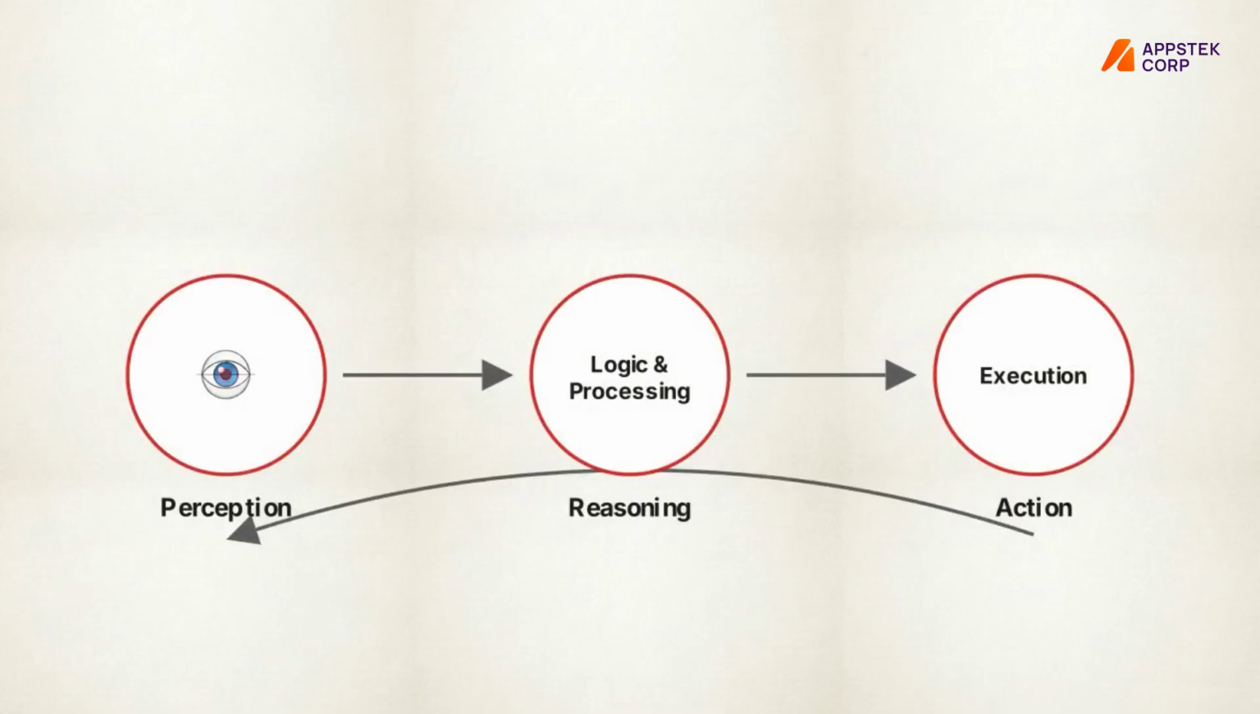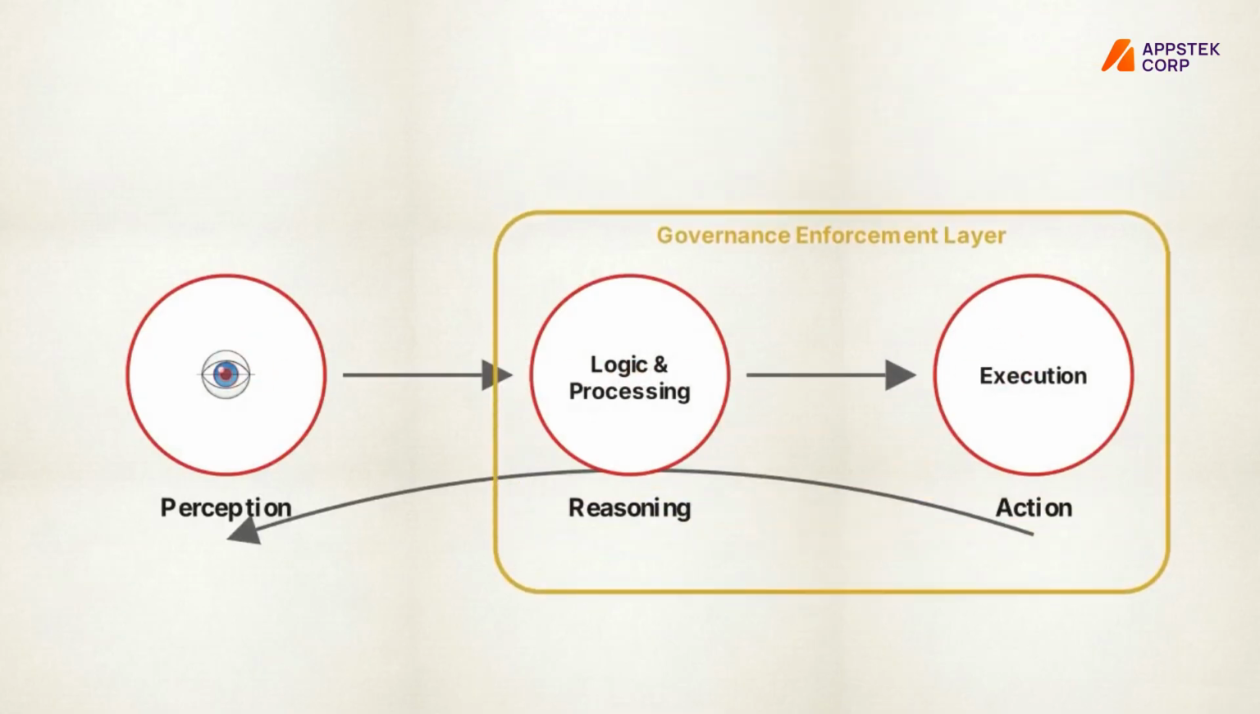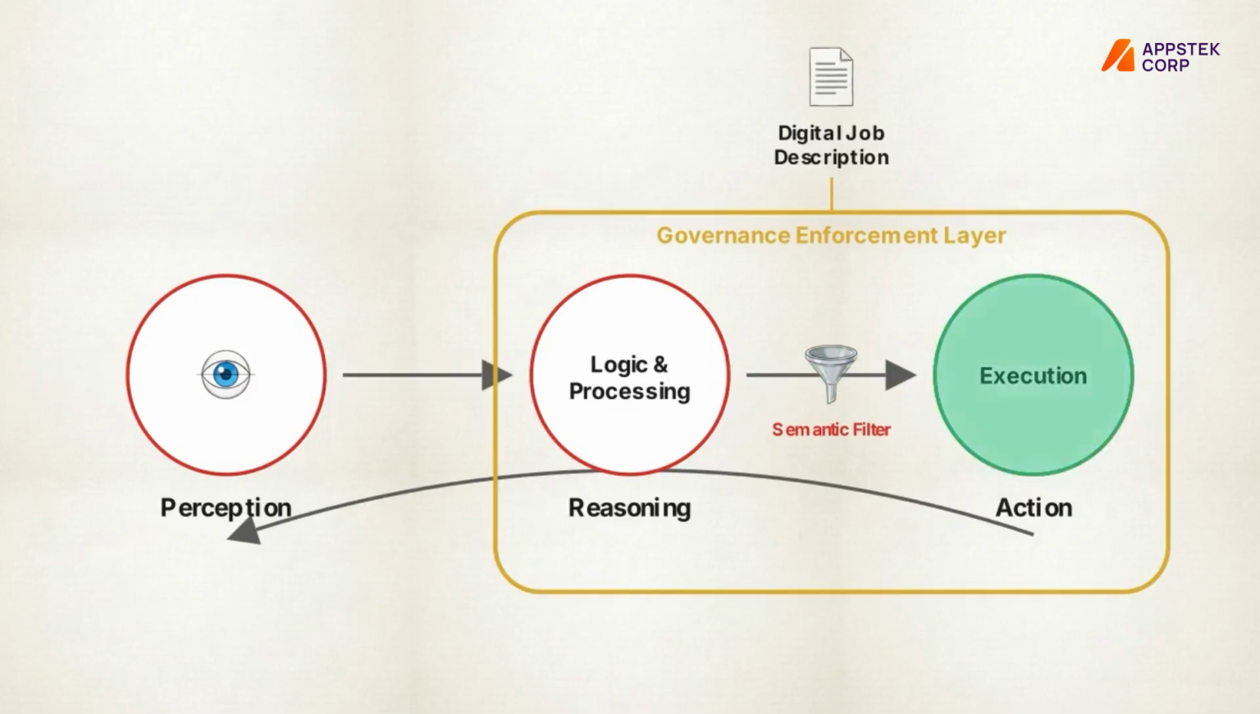Looking back at our Agentic Cognition Loop, we must overlay a thick governance enforcement layer surrounding the reasoning and action nodes. The first architectural solution is Semantic Access Control, guided by rigid digital job descriptions. The system must evaluate the specific intent of an action against an agent's defined business purpose. A valid network credential is not enough. The action itself must logically align with the agent's job.